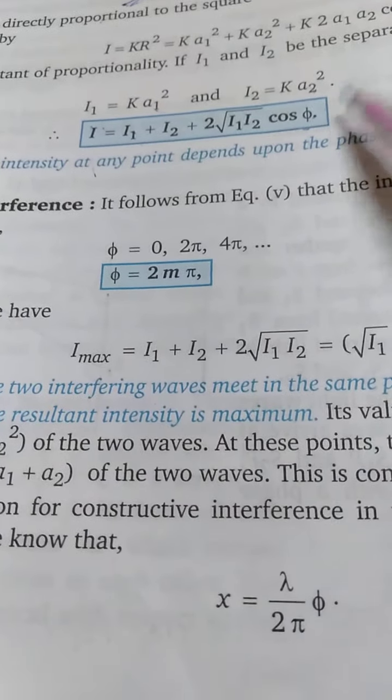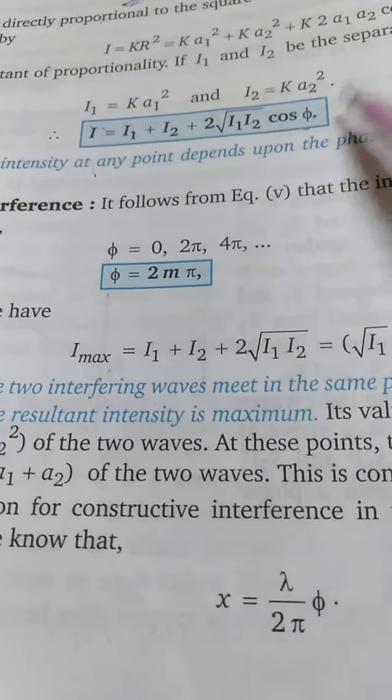Now let's come to destructive interference. Destructive interference will occur if cos phi is equal to -1. Remember, I told you that for constructive cos phi should be +1 and for destructive cos phi should be -1. Now we know cos 180 is -1.